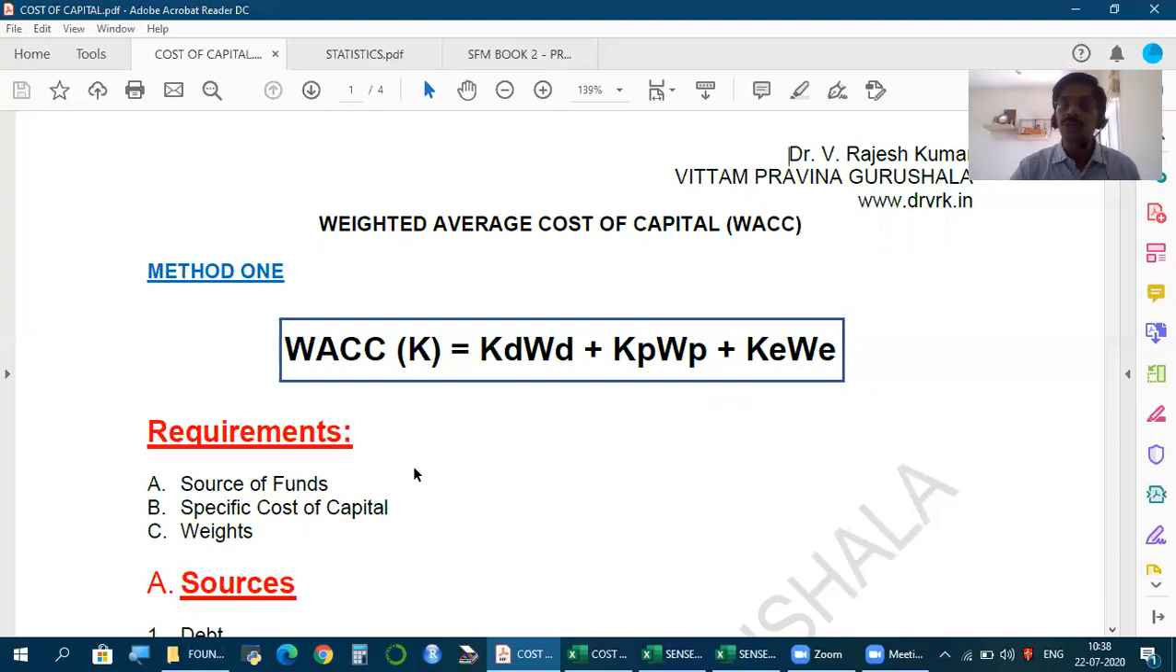Now, what are the sources from which a business can get funds? Though there are a number of sources, broadly, debt, preference, equity. Equity includes retained earnings, everything else that belongs to shareholders. Equity is all inclusive. Now, how to find the cost for each source, which is what we call specific cost.